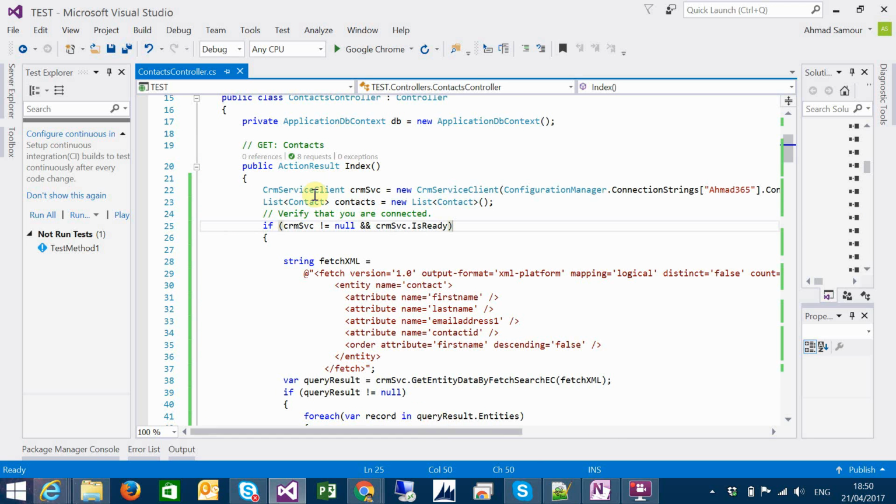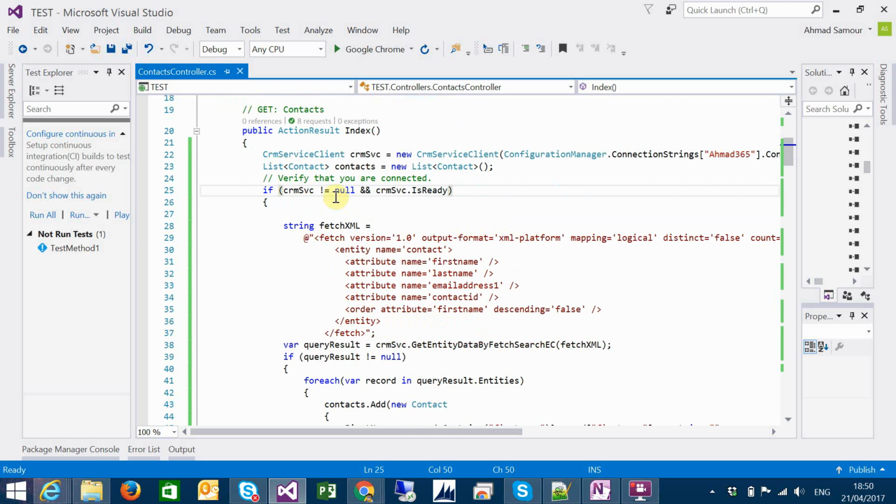So we are calling here the CRM service client. Also, I will provide you in the description this class and what operations you can do in Dynamics 365. So here I'm just defining a list of contact, the model I made.